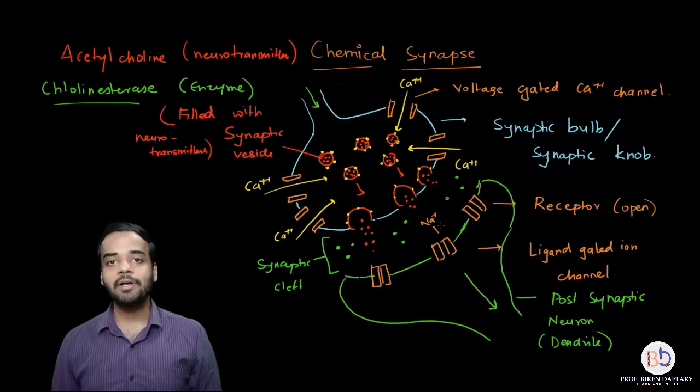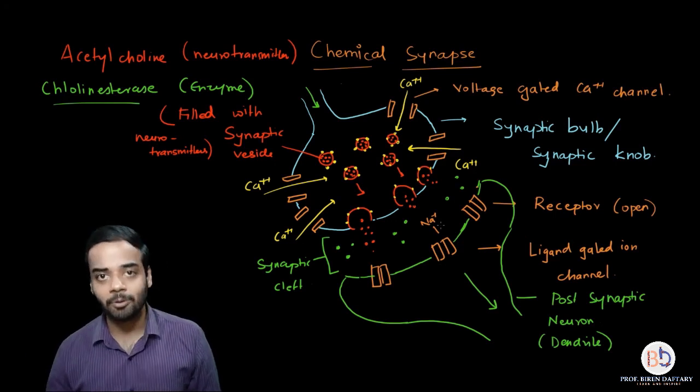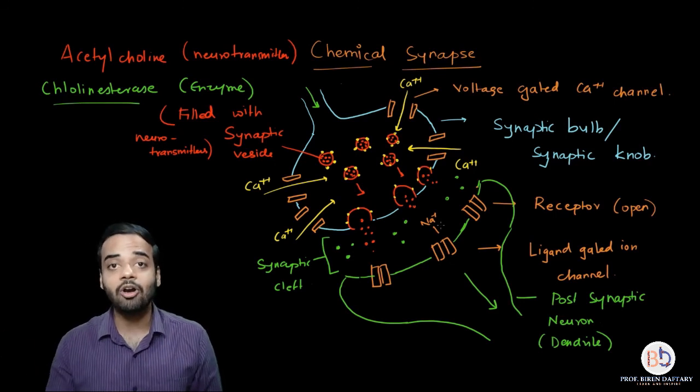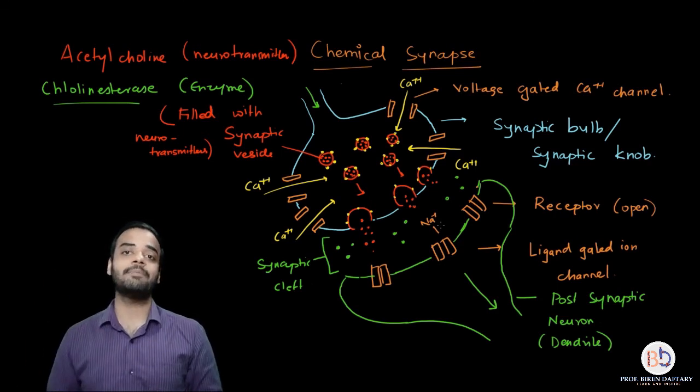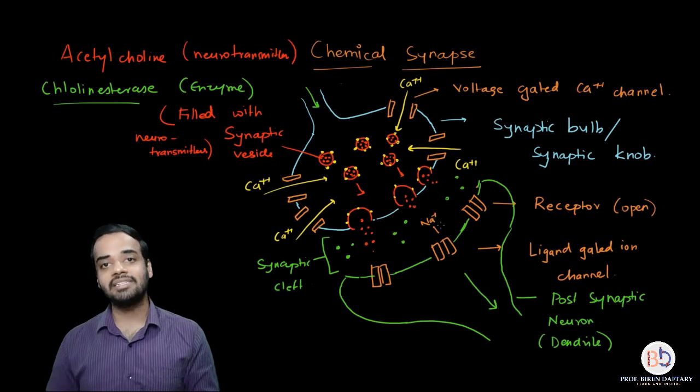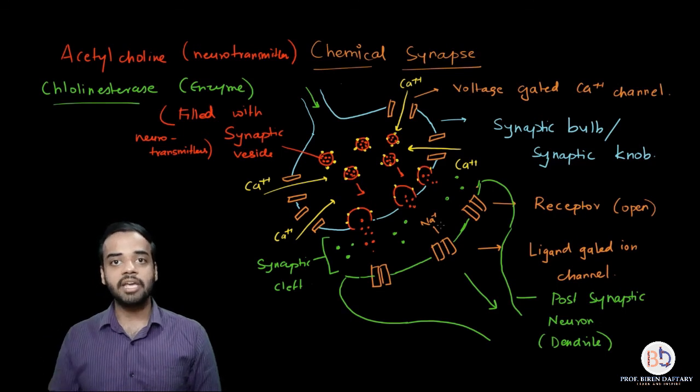So here the impulse is basically not transmitted directly from presynaptic to postsynaptic by skipping or jumping of the electrical impulse. A separate electrical impulse is generated in the postsynaptic neuron. It is generated because of the attachment of neurotransmitter, or because of the movement of the neurotransmitter from presynaptic neuron to postsynaptic neuron. That is why this synapse is called a chemical synapse. Please remember, inside the neuron, the impulse will always be electrical only. Inside the neuron, there will never be chemical synapse. Inside the neuron, the message is always in the form of electrical impulse.